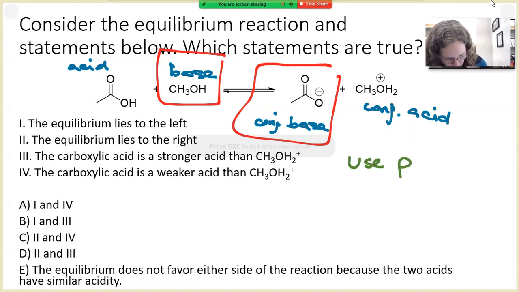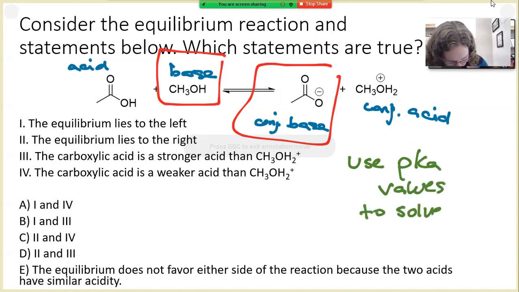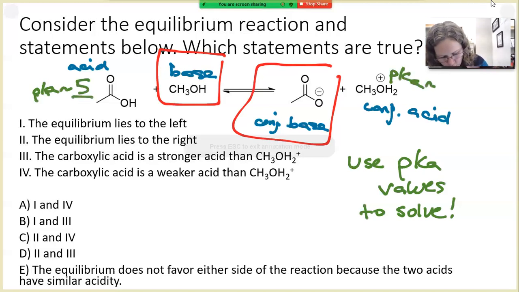So use pKa values to solve this question, because pKa values won't lead you astray. They're measured, quantitative, and we know for sure that they will help us to determine which acid is stronger and then which way the equilibrium lies. So if we think about pKa values, the pKa of most carboxylic acids is 5. And if we look at this protonated alcohol, the pKa of most protonated water or alcohols is around 0 or slightly less than 0.